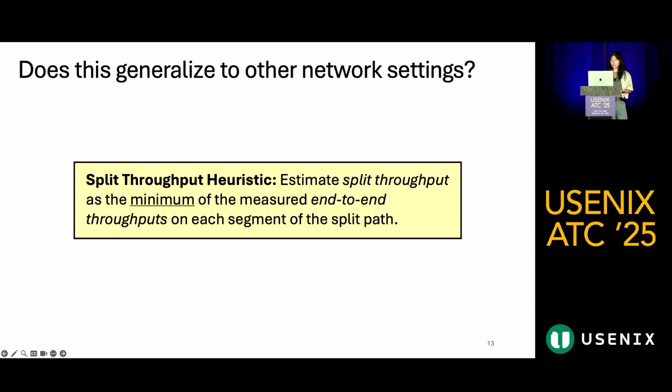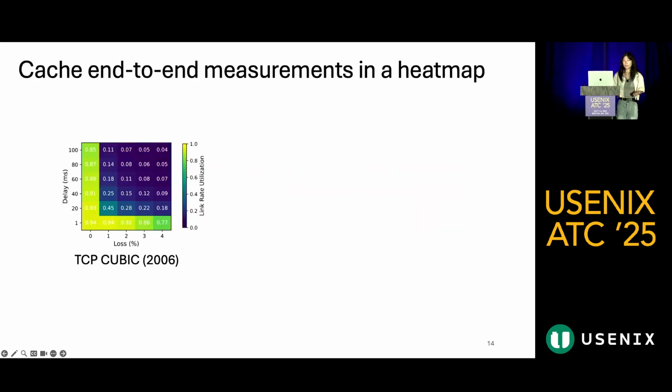So the split throughput heuristic just takes the split throughput to be the minimum of the measured end-to-end throughputs on either of the two path segments. To see how we use this heuristic, first, we cache a variety of end-to-end measurements for a single congestion control scheme in a heat map. This heat map represents the proportion of link rate utilization for a variety of loss and delay values at a fixed bandwidth. And this one is for TCP QUIC. We can see that TCP QUIC achieves high link rate utilization when either the loss or the delay is low, but not when both are high.